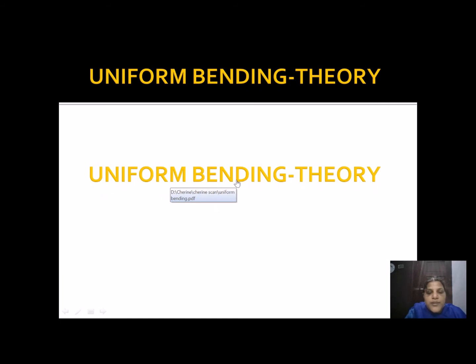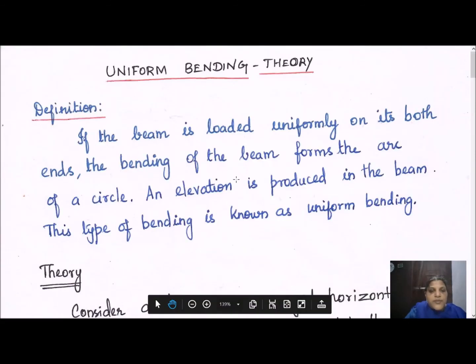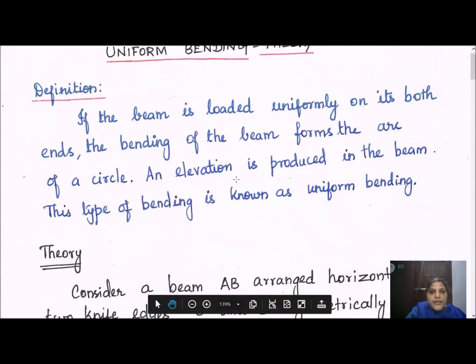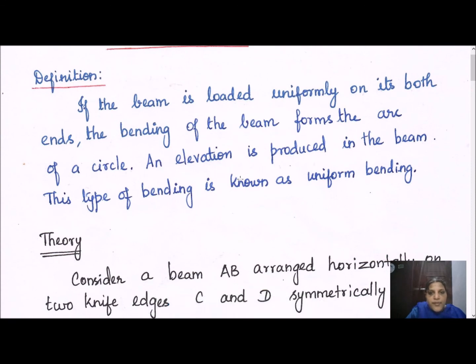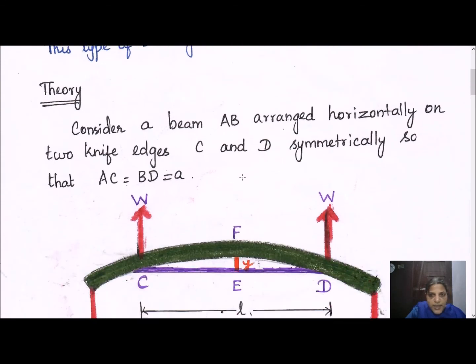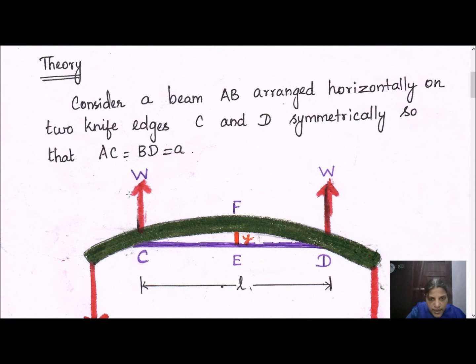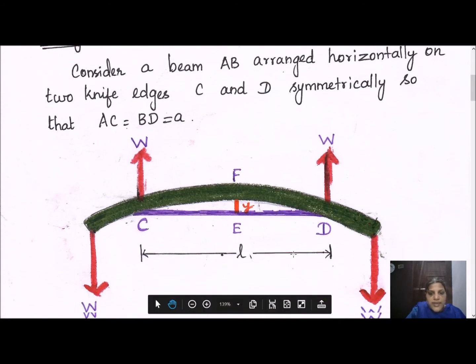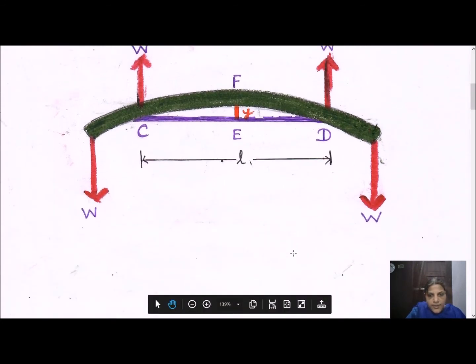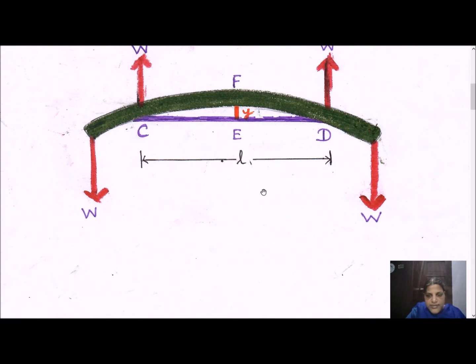Next thing we are going to see is uniform bending. Here we have taken the same scale and we have loaded at both the ends of the scale, so the scale suffers an elevation. Along these two ends we are going to keep the knife edges, and we need to keep a pin at the center and focus the pin using the microscope. We have added weights on both the sides of the scale. The segment CD we have considered, the distance is taken as L.